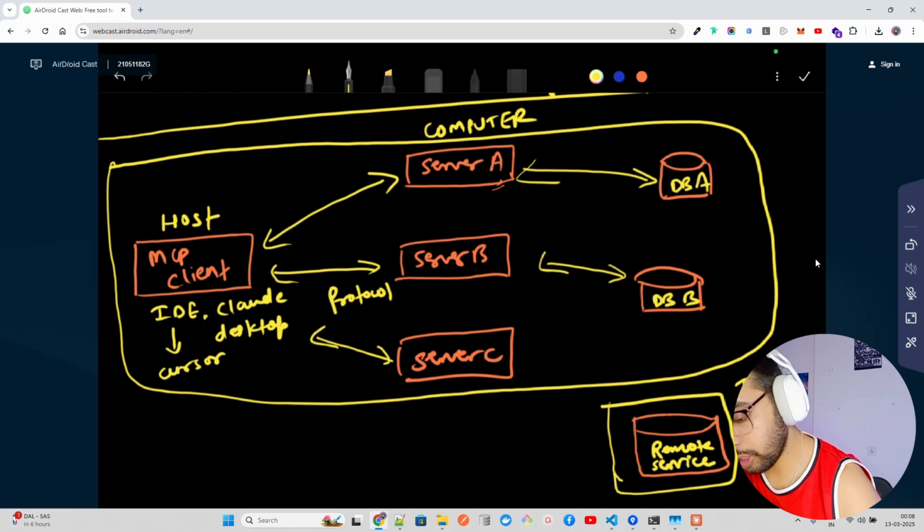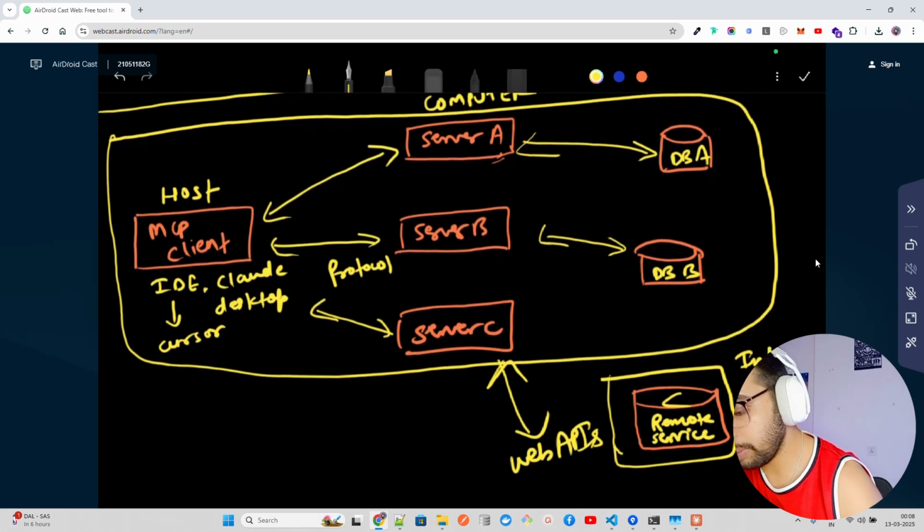So it's a remote service, which is C, right? It's your internet. It's external. Now you can call it a web API like DuckDuckGo, as you're talking about, or Tavily, or SerpAPI, whatever. Now this is how the architecture of the MCP protocol works, guys.